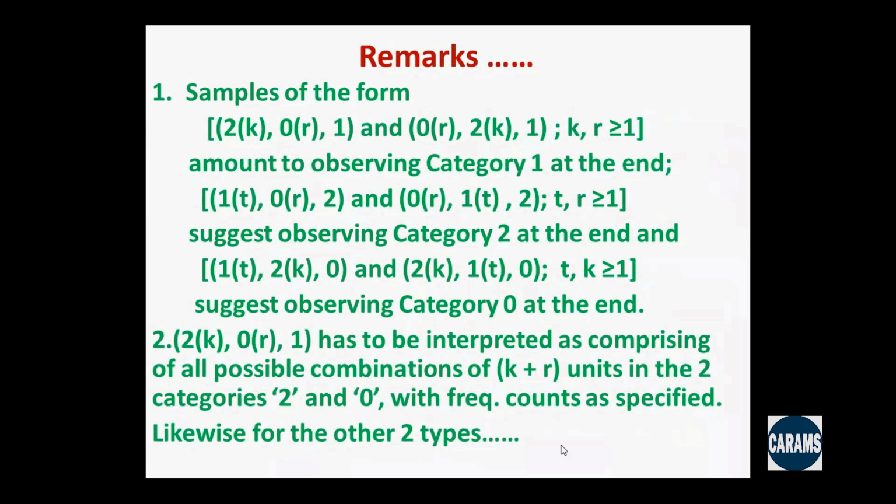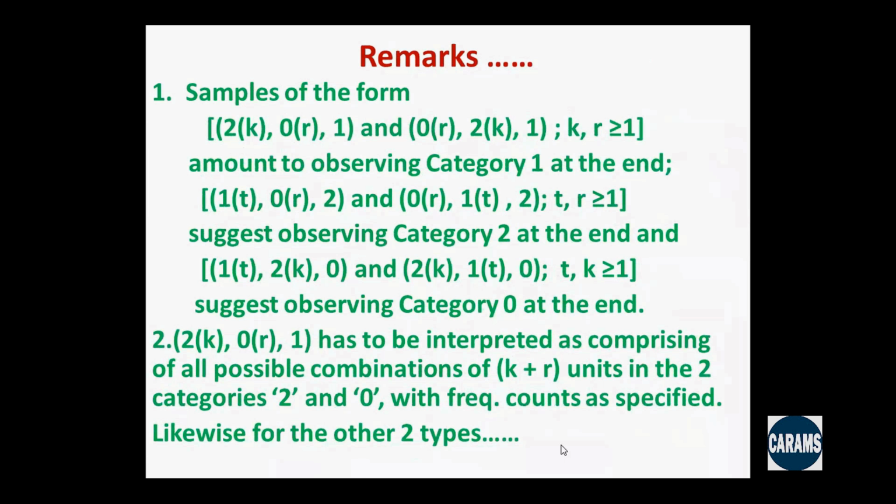So this amounts to observing category 1 at the end. What is interesting is that 1 is coming at the end, and before that we have both 2 and 0 showing up either way. Similarly, we have 2 at the end, or similarly we have 0 at the end. So this suggests observing which category you are observing at the end, that is described by this kind of description of the frequency counts in the three categories.